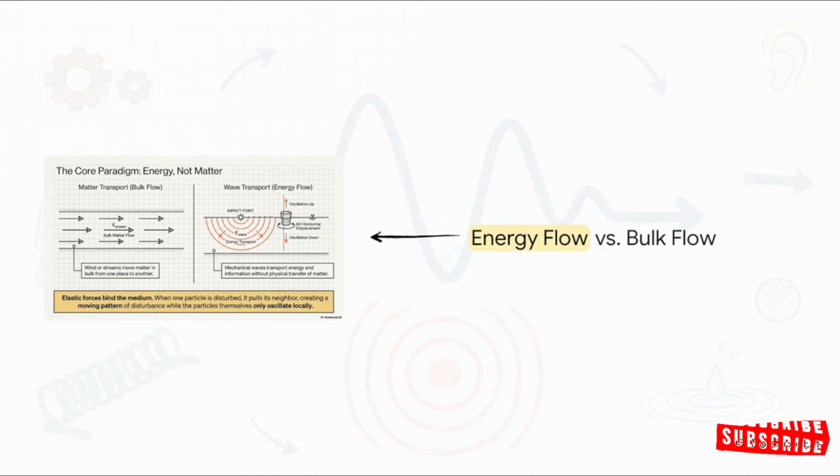But contrast that with wave transport. When a droplet hits a calm pond, elastic forces bind the medium. The water particles just oscillate locally, up and down. Only the energy pattern travels outward.